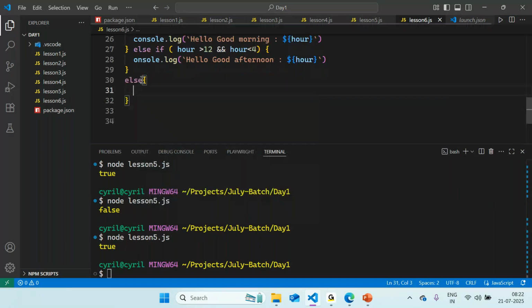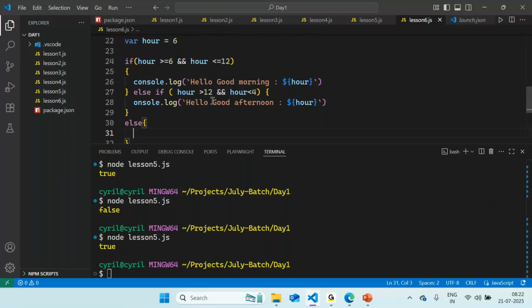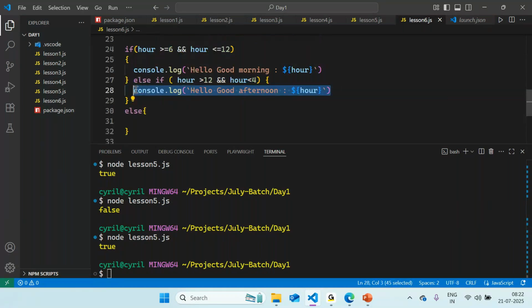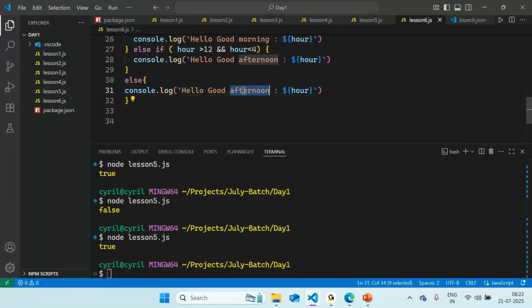So I don't have to exclusively say else if saying anytime after 4 because I have just evaluated both the conditions. So my last condition would be anything above 4 p.m., right? Should be mentioned over here. Console.log. And let me copy this and change this to evening with hour.